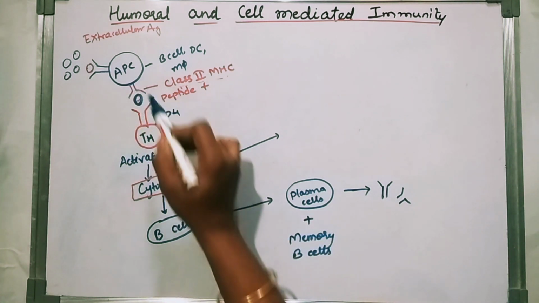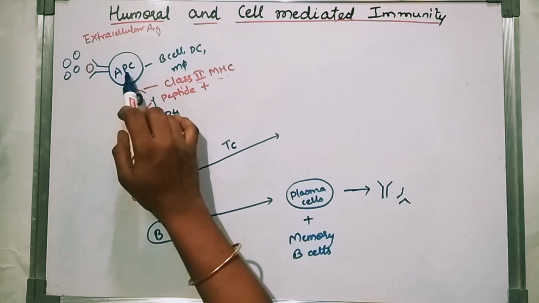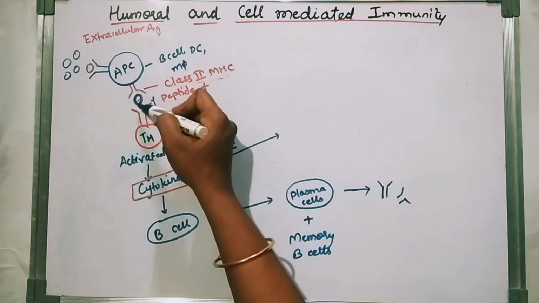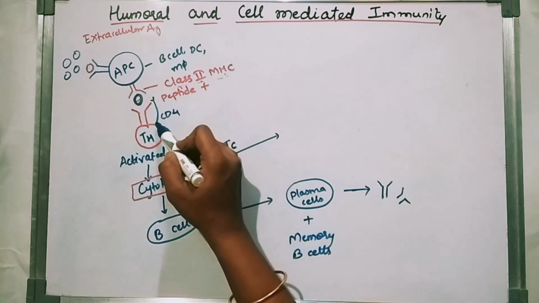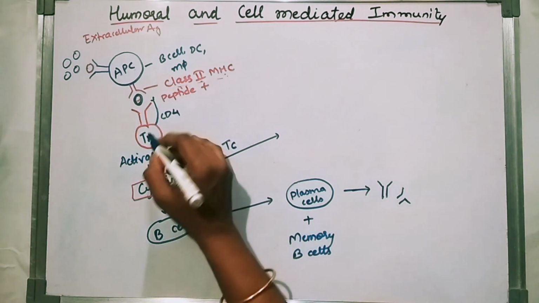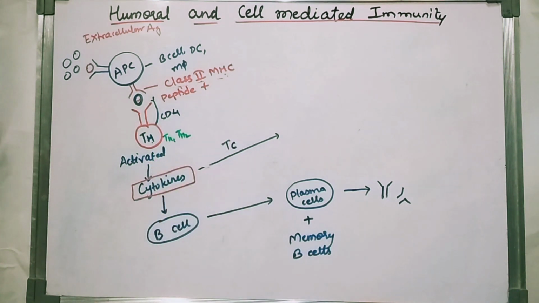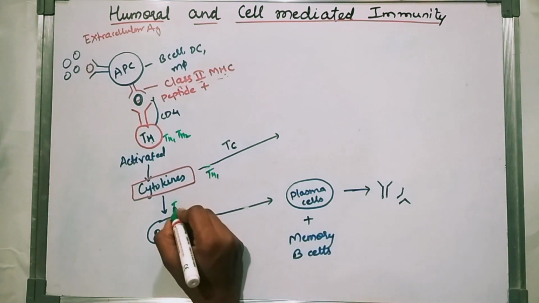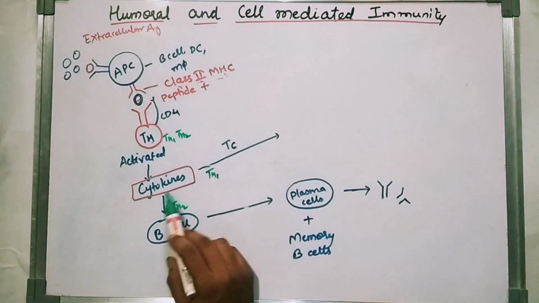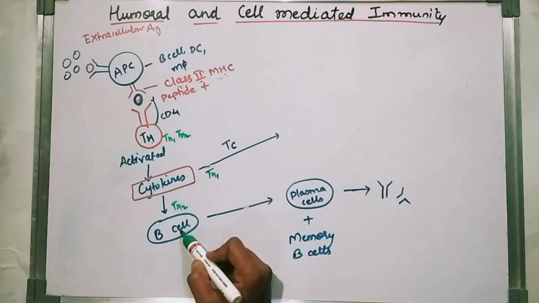So first the antigen comes in, is processed by the antigen presenting cell, and is represented on the surface by the class 2 MHC molecule, which will be recognized by the T helper cell. In T helper cells two subtypes are there, TH1 and TH2. The TH2 will produce cytokines that will activate the B cell.